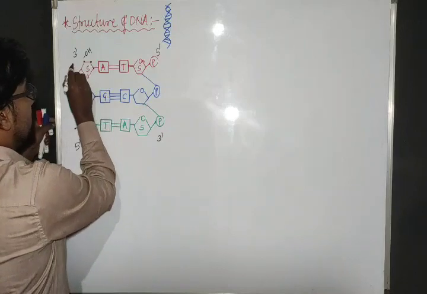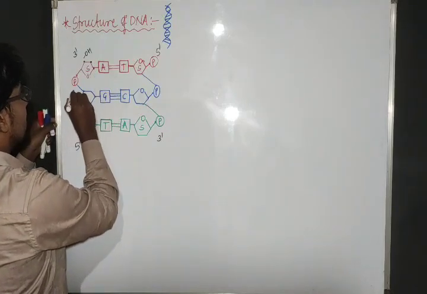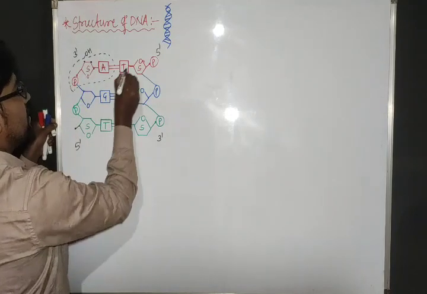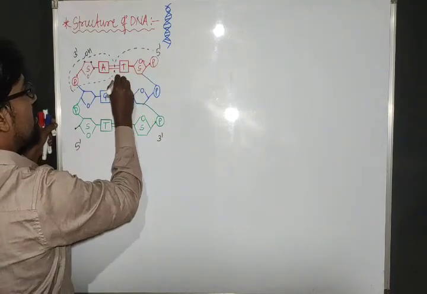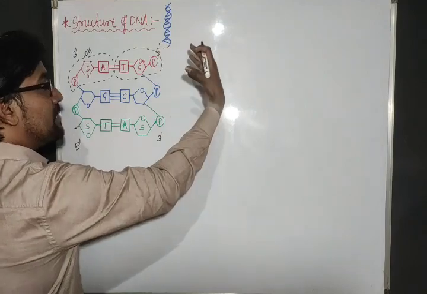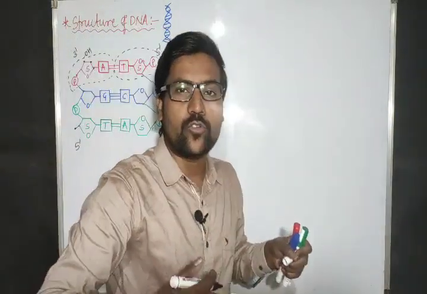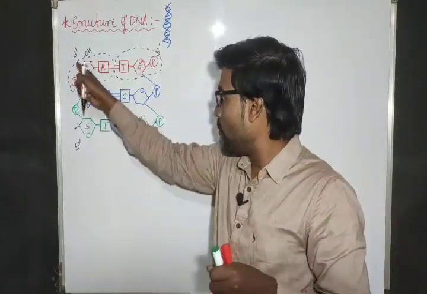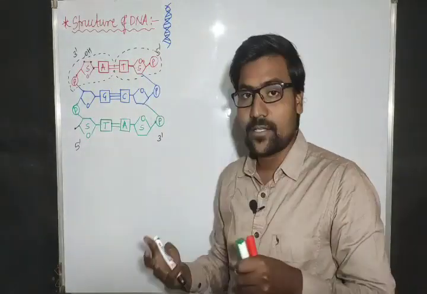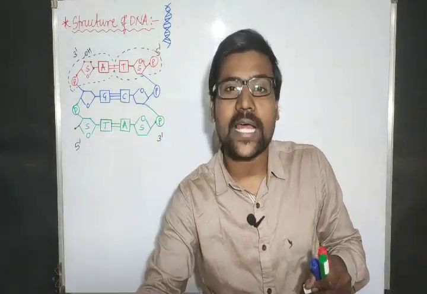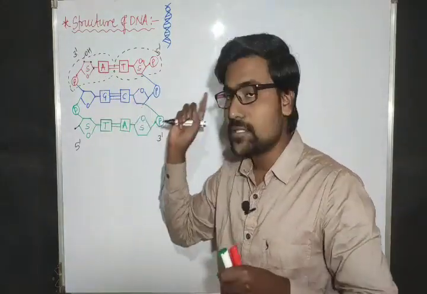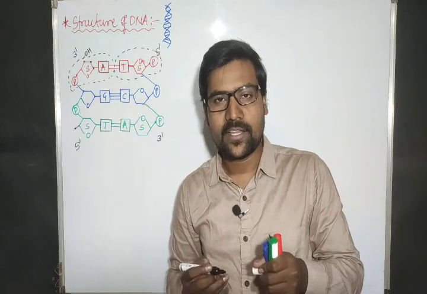Now this total structure is one nucleotide, and this total structure is another nucleotide. That means 2 nucleotides have been joined to form one base pair. Now tell me, how many base pairs are present here? 1, 2, 3. 3 base pairs. How many nucleotides? 1, 2, 3, 4, 5, 6. 6 nucleotides.